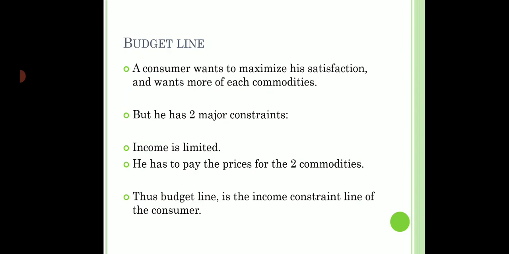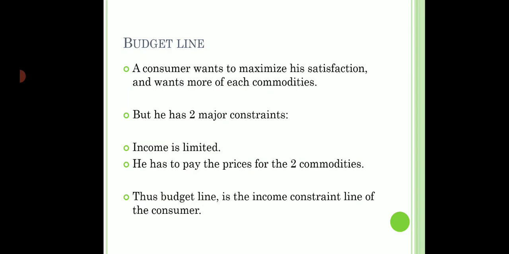But we know that every consumer faces two major constraints. Number one, the income of the consumer is limited. And number two, he has to pay the prices of two commodities. So based on these constraints only, we derive the budget line. Basically, budget line is the income constraint line of the consumer. This is the line that will limit the consumer to a certain level of satisfaction. He cannot move beyond the budget line.